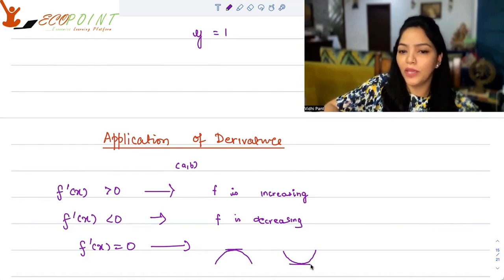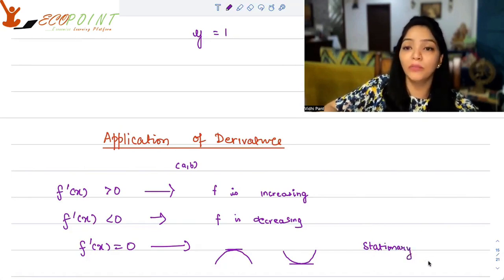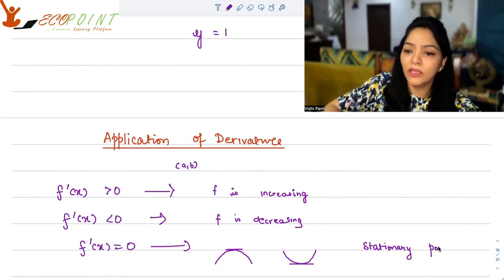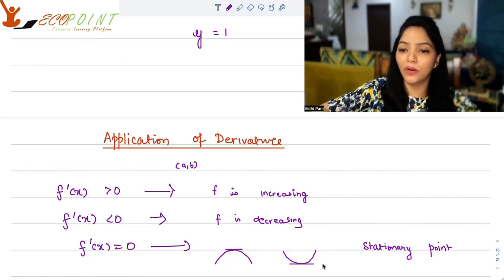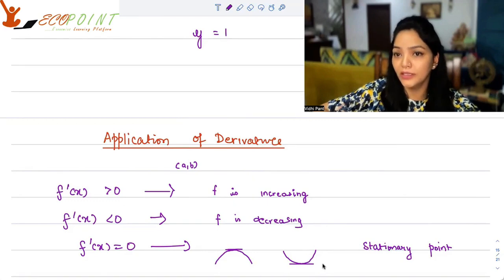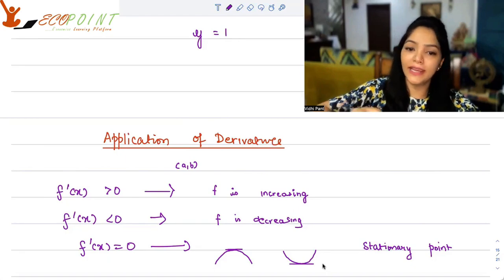This is a point where the function sort of stations itself. This is called a stationary point. This is a changing point, a turning point, and hence this is one of the points where you can fetch your maxima and minima. Extremely important point in terms of a differentiable function. You can find out maxima, minima, local or global for any particular function at a stationary point or a critical point. When the function is not differentiable, then we call it a critical point. At a turning point, you can find max min, or you can find it at the end points.